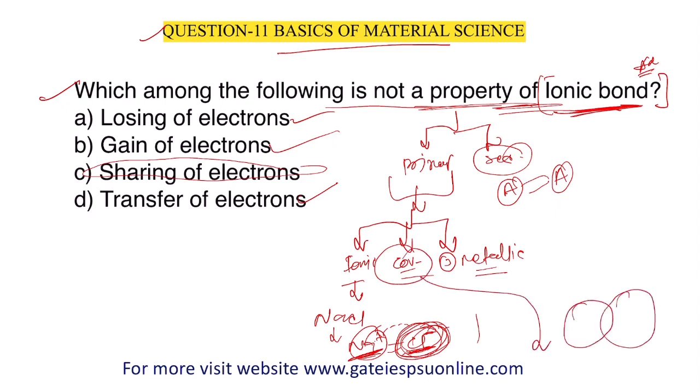In a covalent bond, for example, this is X and Y. They share some electrons to create the covalent bond. Whenever we talk about an ionic bond, it involves losing, gaining or transfer of electron. But in the covalent bond, sharing of electron is what is known as the covalent bond.